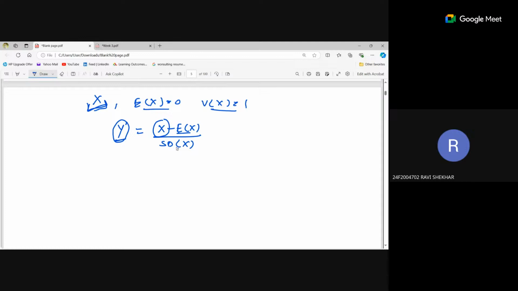Basically, what we are doing is we are shifting the x variable and converting it into a standardized random variable. It will be easy for the calculation. That's why we standardize a random variable. Is it clear? Yes, ma'am. So till now, till the variance and standardize, everything is clear?